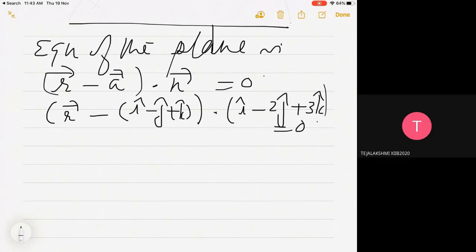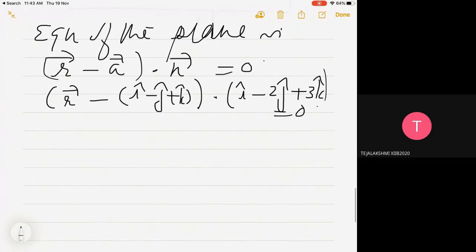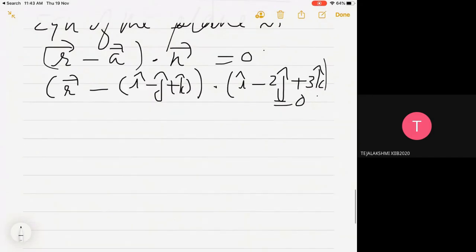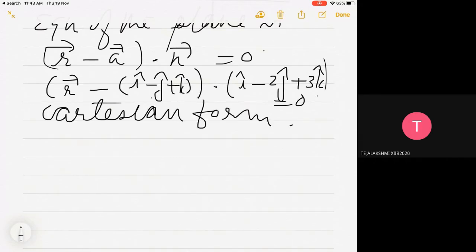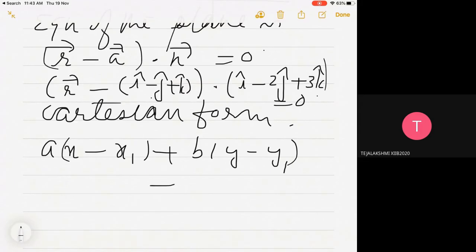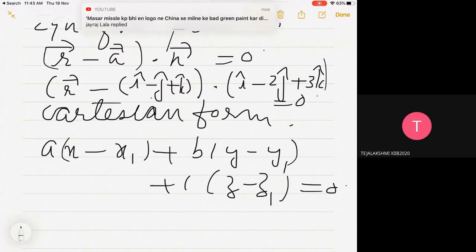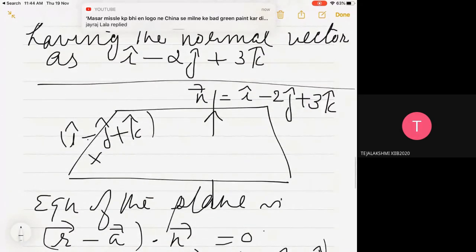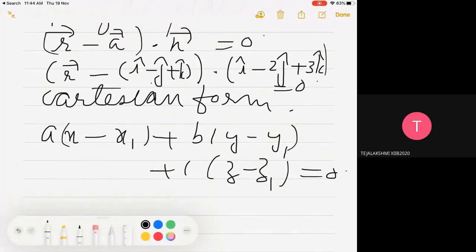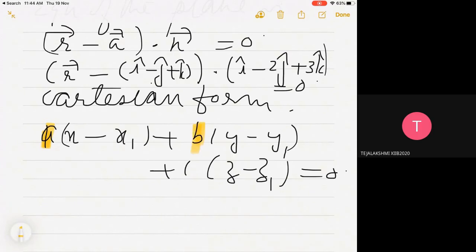So we can see that if you are converting it to the Cartesian form, you will get a first degree equation in x, y, z. Okay. So in the Cartesian form, it is a into x minus x1 plus b into y minus y1 plus c into z minus z1 equal to 0. So ABC, how do we get it? ABC are nothing but the direction ratio of the normal.